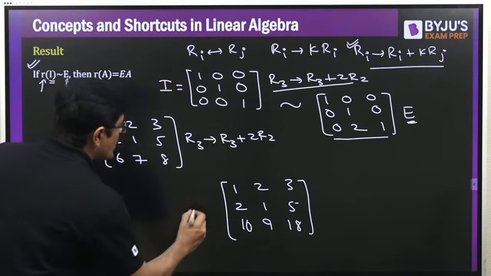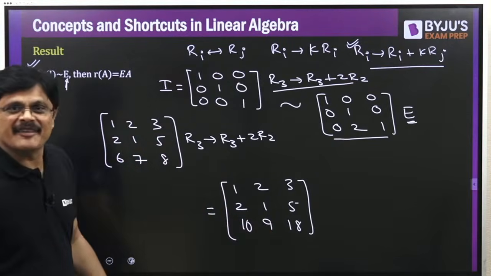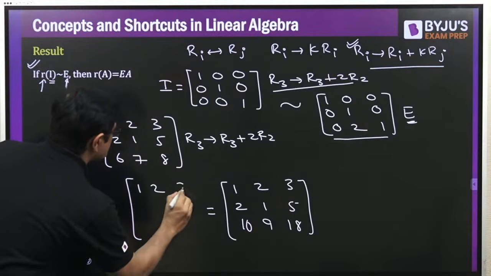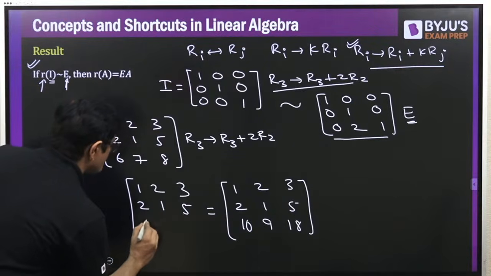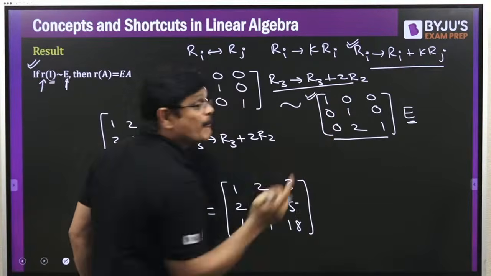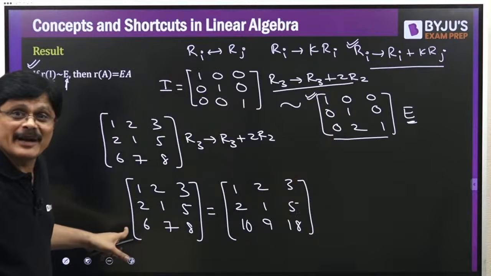And there is one more way of getting this particular matrix, my dear friends. What you do is, you take the same matrix and you multiply it with this elementary matrix on the left of this matrix.